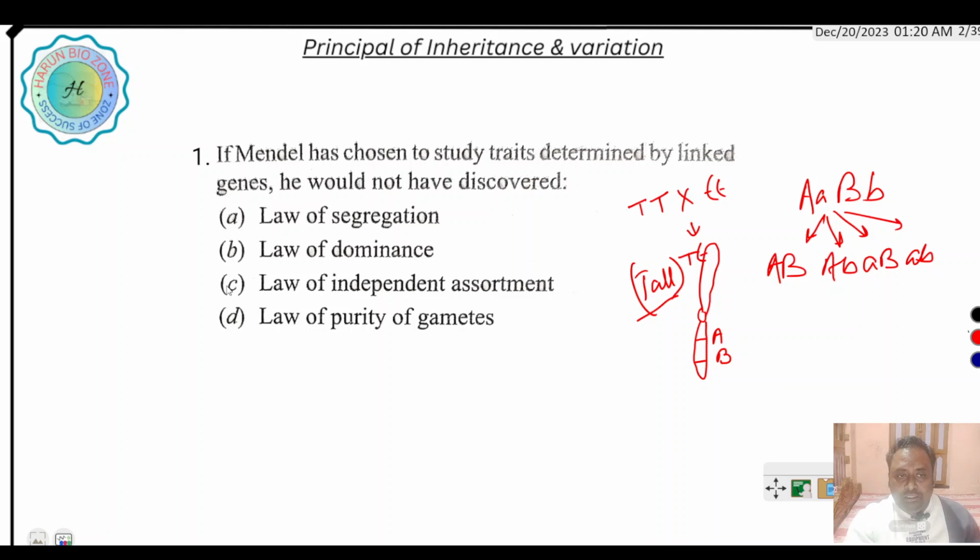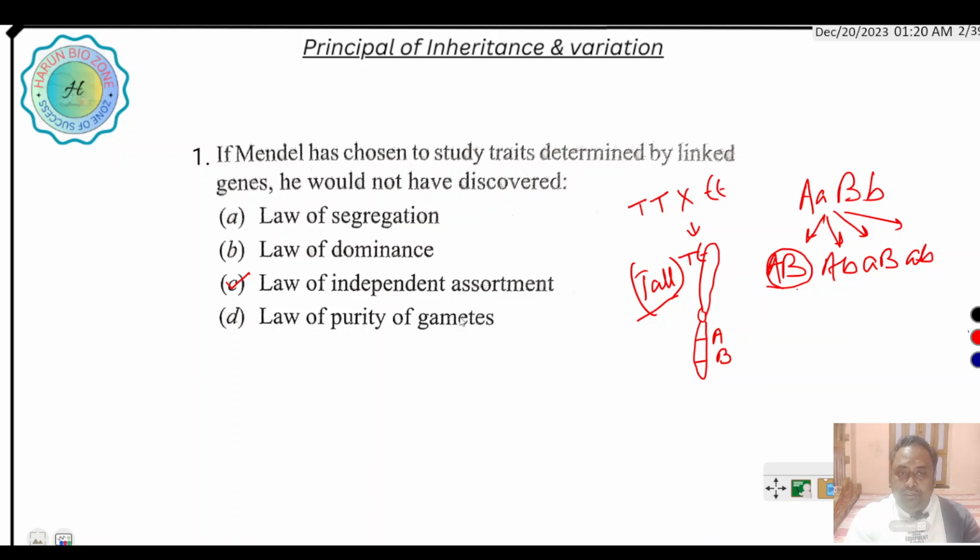Law of independent assortment: at the time of gamete formation, the genes not only separate from each other, but also independently mix up with each other. This is called the law of independent assortment.